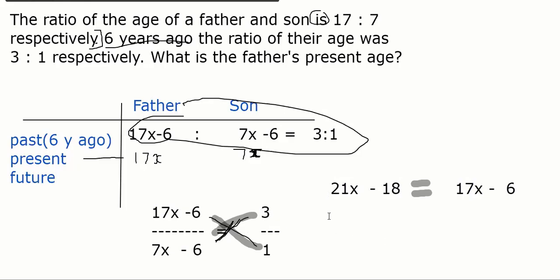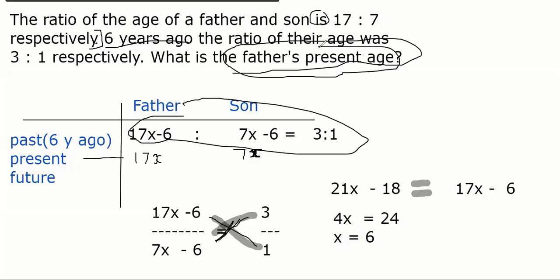So 17x goes to the left, 21x minus 17x is 4x, 18 goes to the right, 24. So x is 6. Now this equation part we are not doing today. This I assume everybody knows. 21x minus 17x is 4x. 6 plus 18, 24. So x is 6. So what is the question asking? The question is asking the father's present age. Yes. Present age is 17x.